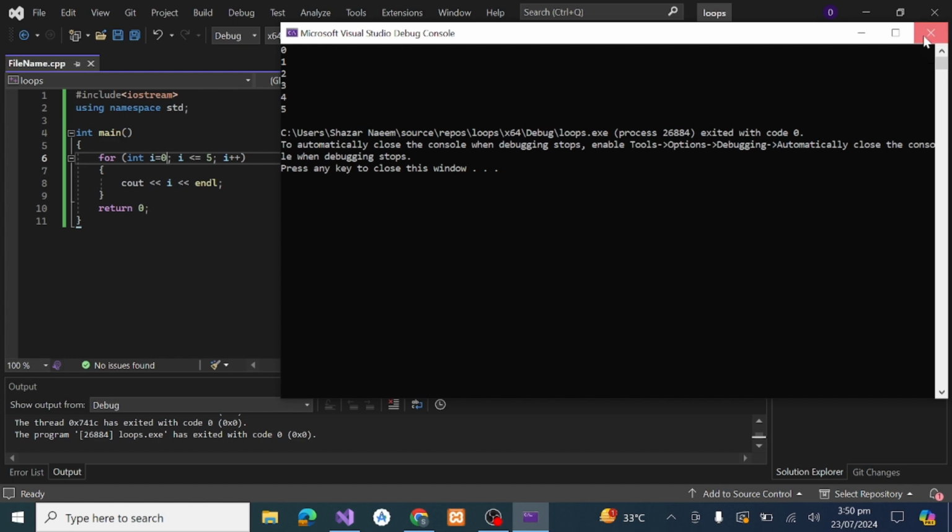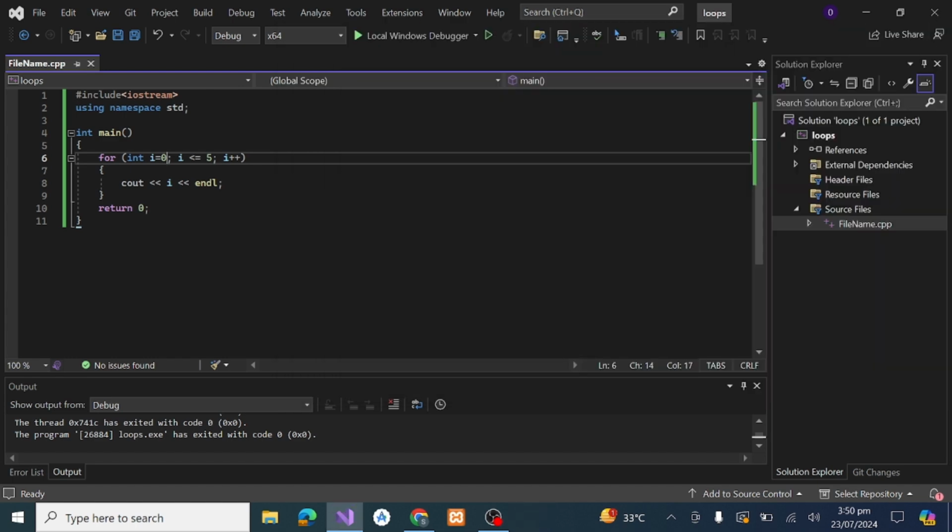So we do not repeatedly write cout I, cout I, cout I. We use a for loop for that, to repeatedly print the numbers. So that's why loops are more efficient. So now we will see the syntax of a while loop.